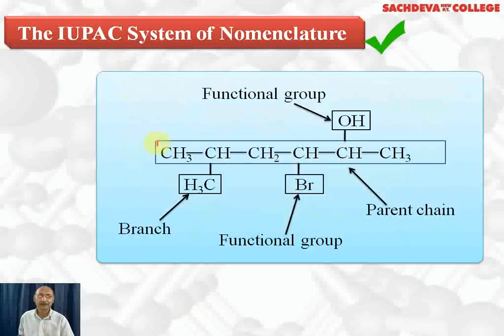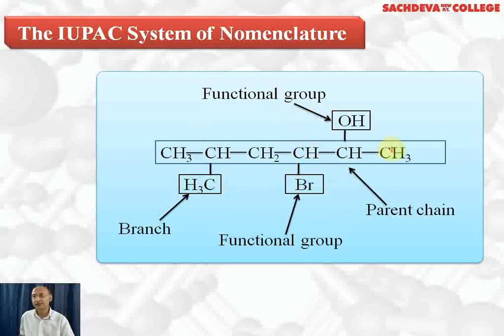IUPAC system of nomenclature. Here first identify what are the various points to be remembered while naming organic compounds. First we have to find out the parent chain. This chain is called the parent chain. And after we find out the longest continuous parent chain, we have to find out what are the branches. This is one of the branches, that is a methyl group attached. This is a functional group which is present, it is Br, and this is another functional group which is OH. Now here we will decide which group is preferred. Answer is OH group is preferred over Br, and then CH3 is a substituent.